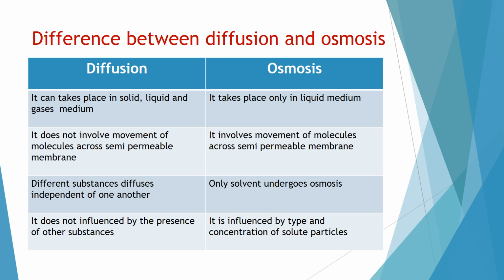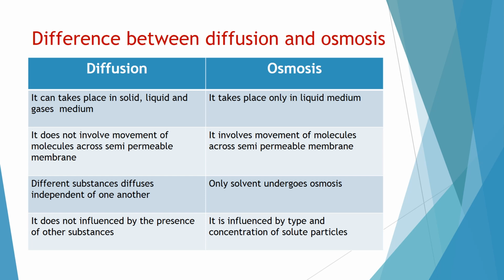Let me explain the difference between diffusion and osmosis. Diffusion can take place in solid, liquid and gaseous medium, but in solids it is very rare. But osmosis can take place only in liquid medium. Diffusion does not involve movement of molecules across a semi-permeable membrane. Osmosis involves movement of solvent molecules across a semi-permeable membrane. In diffusion, different substances diffuse independently of one another. The diffusion is not dependent upon the other substance.